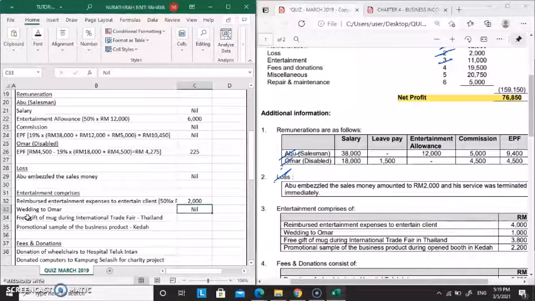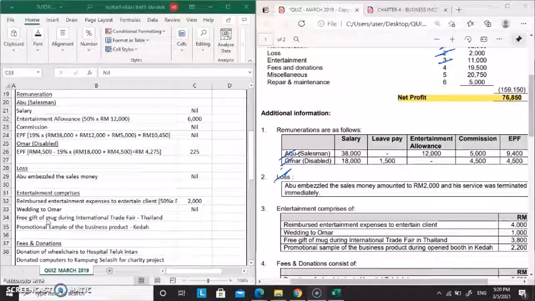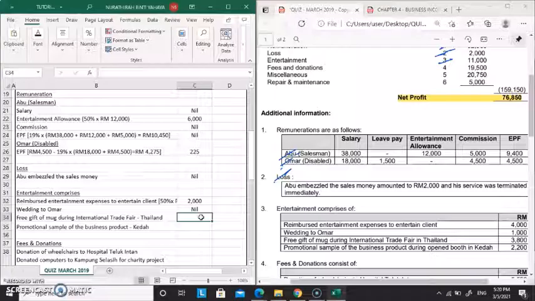Next, we are going to record free gift of mark during international trade fair to Thailand. So, gift of the marks is the promoting product. The business promotes the product outside of Malaysia. So, it is going to be 100% allowable. So, we put it nil here. The same goes to promotional sample of business product. It is allowable expenses, so it's going to be nil too.